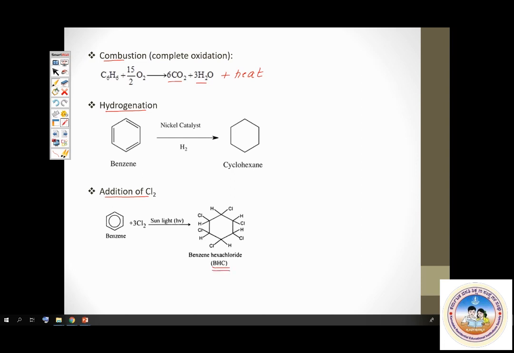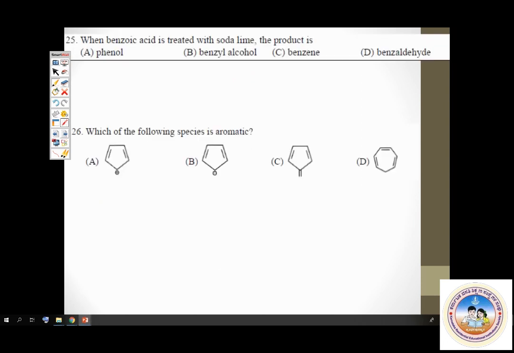Now let's take up multiple choice questions. Question number 25. When benzoic acid is made to react with soda lime. So this is benzoic acid, a benzene ring with a carboxylic acid group, made to react with soda lime. What is soda lime? Soda lime is this combination of 2 reagents, sodium hydroxide and calcium oxide. This combination is called soda lime.